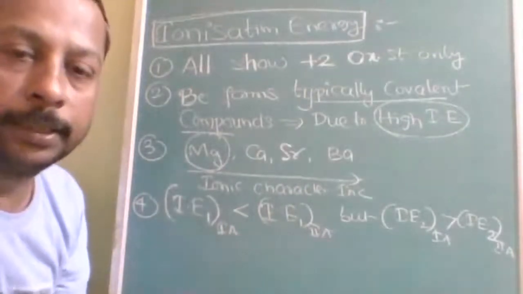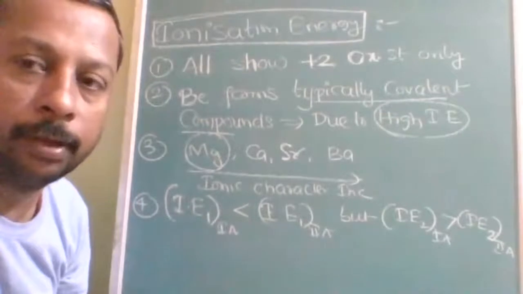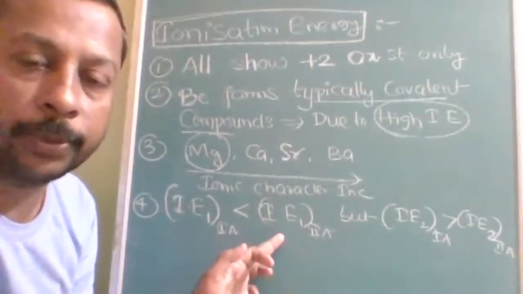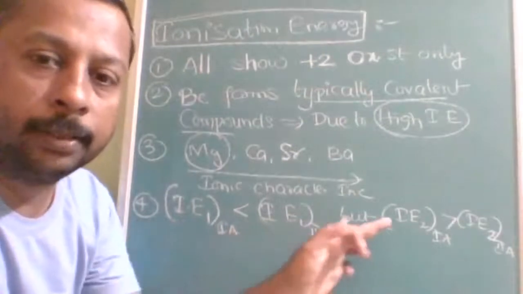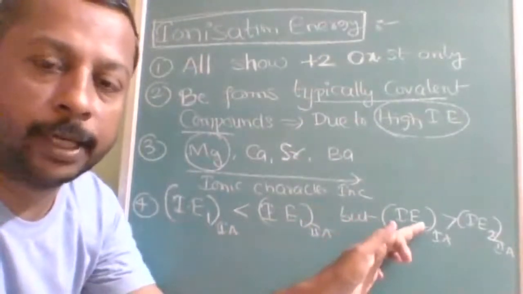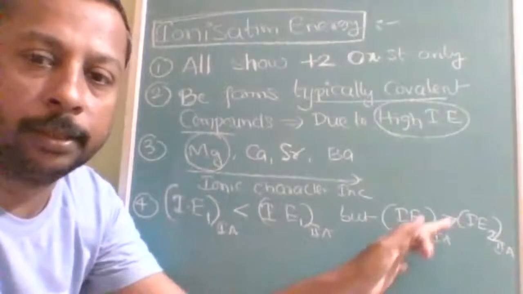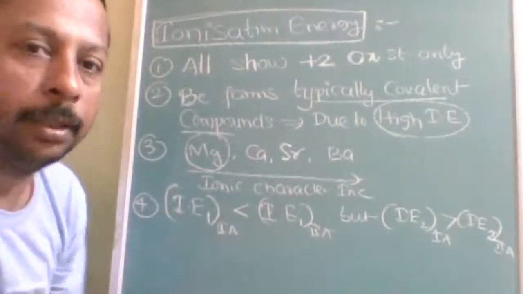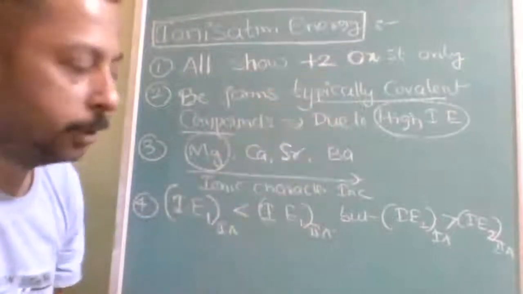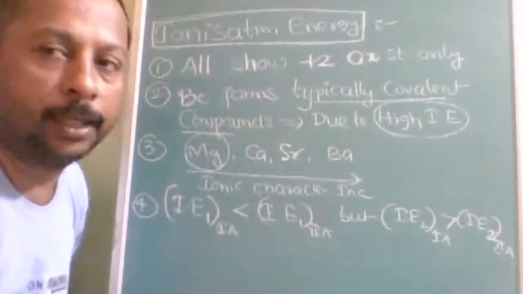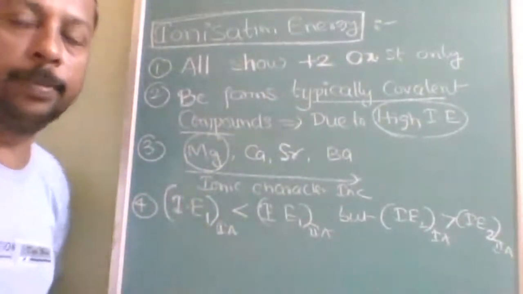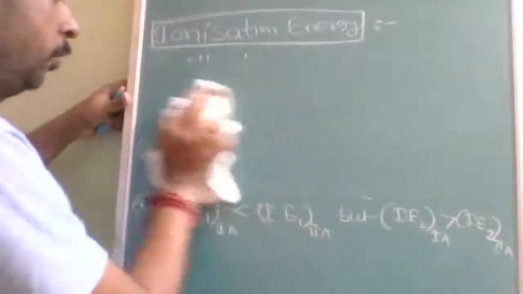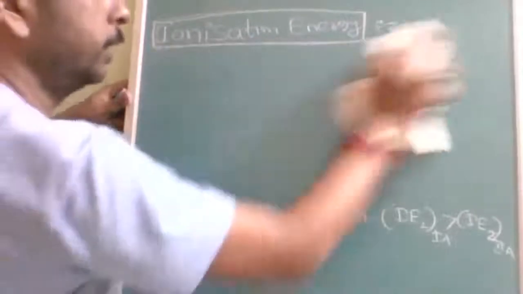So that means it is easy to remove the first electron from an alkali metal than from an alkaline earth metal. But it is more difficult to remove the second electron from an alkali metal than the second electron from an alkaline earth metal. If you have noted this, I will explain with an example and reason. Very important question. I hope all of you will understand this carefully.